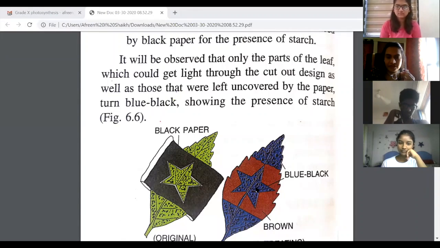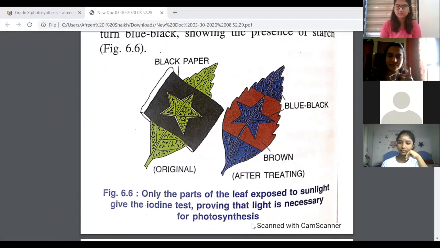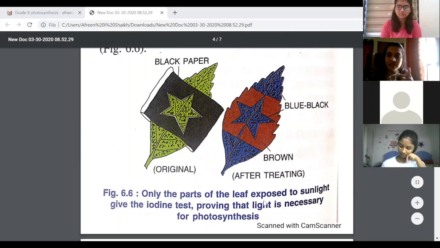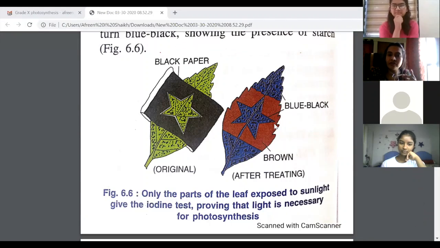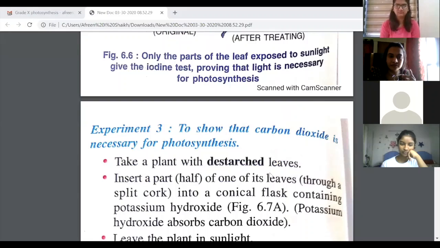Right? Yes, children. Now the part of the plant which is hidden by the black paper also has chlorophyll, right? But it is not getting sunlight. So which is that one condition which is absent in this experiment? Sunlight. Fine. So hence we have tested for sunlight. The part of the plant which is only exposed to sunlight will give the positive result for the iodine test, that the part will turn blue black, whereas the part which was not visible to sunlight will not give a positive result. Hence proved that light is essential for photosynthesis.